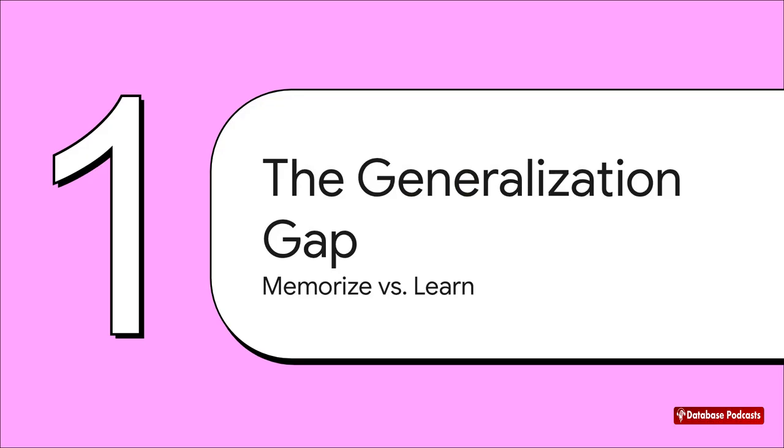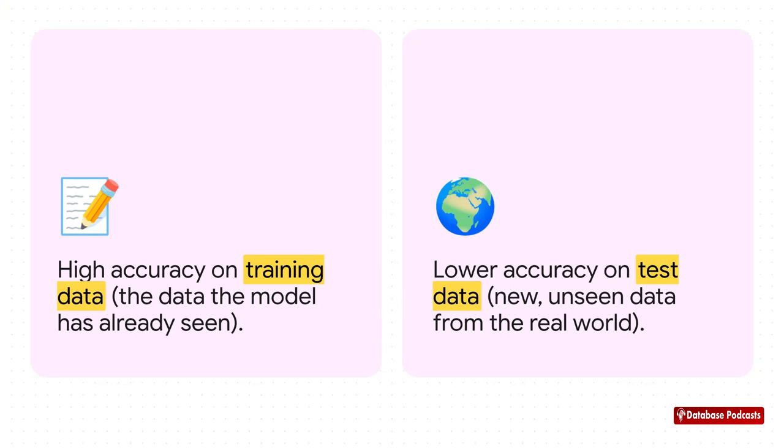Yeah, that discrepancy, it has a name. It's called the generalization gap. And the root cause is a really common problem called overfitting. Honestly, this is the central challenge we have to solve if we want to build models that are actually useful out in the wild. And this really gets to the heart of the problem. On one hand, you've got this amazing high accuracy on the training data. That's all the stuff the model has already seen and studied. But on the other hand, performance just plummets when it faces new data. It's like the model absolutely aced all the practice tests, but it's completely bombing the final exam.